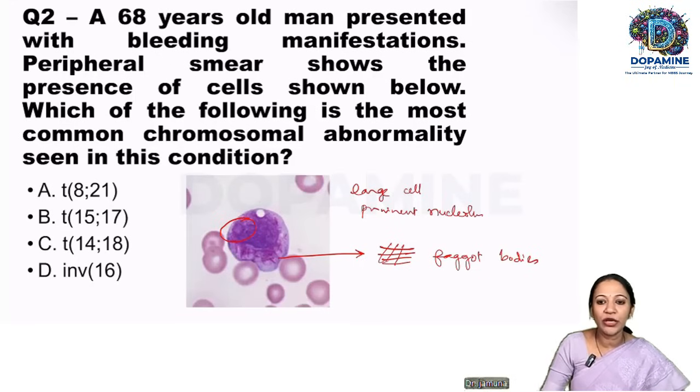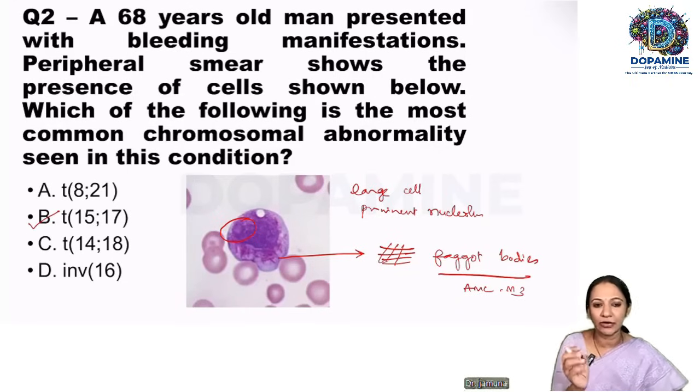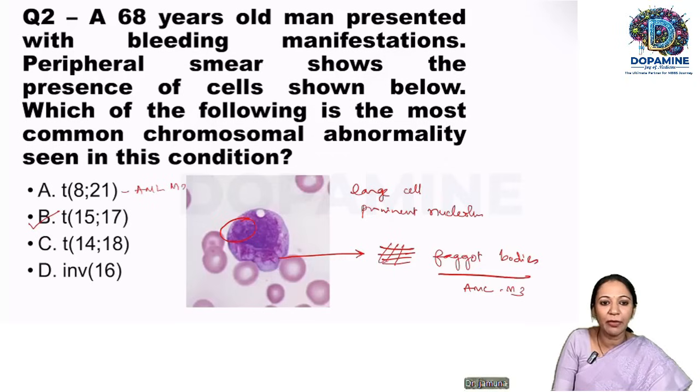So faggot bodies are classically seen in AML M3. The characteristic translocation in AML M3 is 15-17 translocation. That is the PML-RARA translocation, which we have discussed so many times. So what about other translocations? What is this 8-21 translocation, which is classically seen in AML M2?